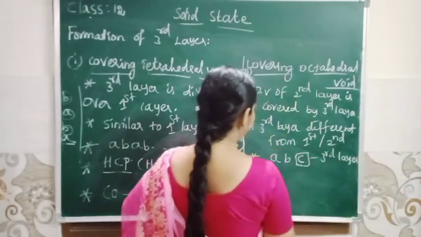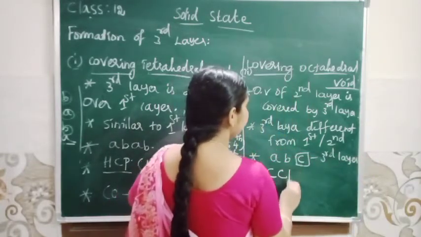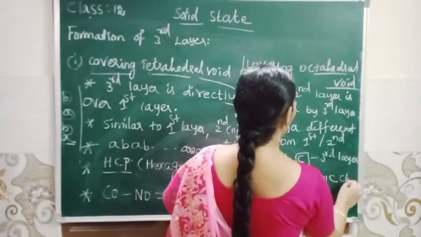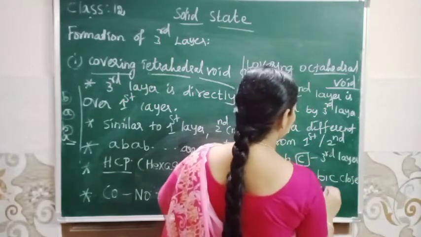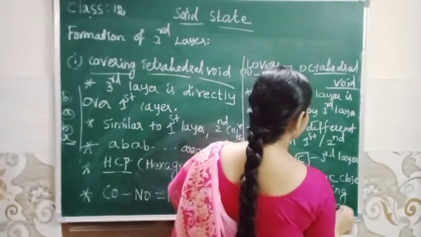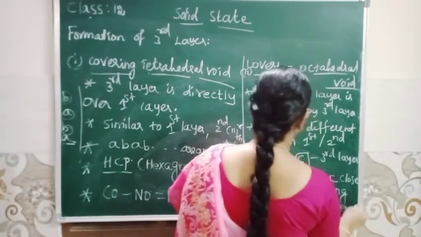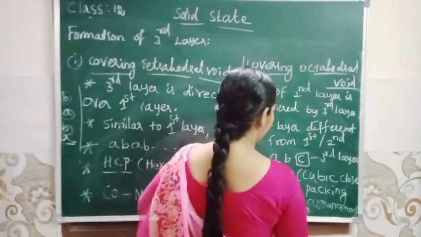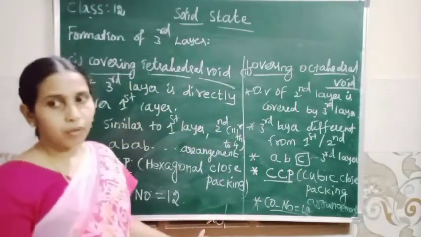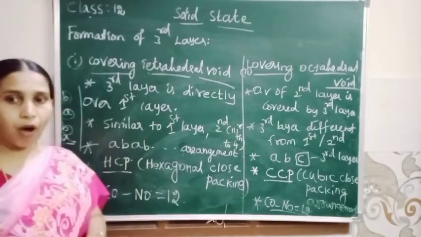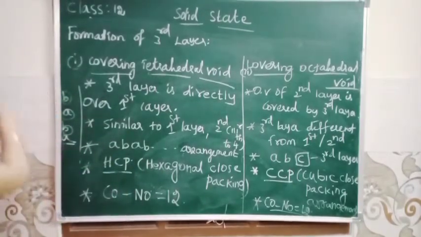Okay. So this type of arrangement is CCP arrangement, that is cubic close packing arrangement. Here also coordination number is same. Okay. So coordination number equal to 12. This is the formation of second layer.